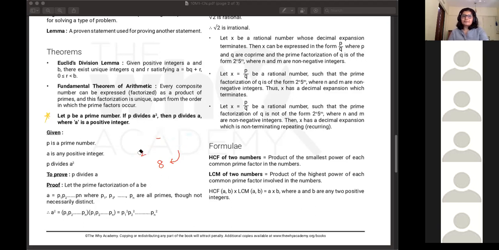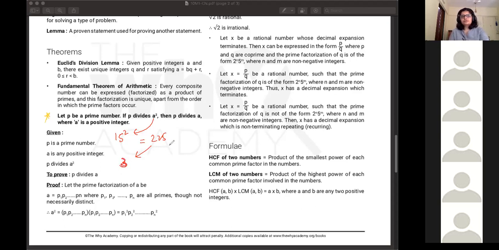I'll take another example. Let's say you have the number 15 squared. This is your a square. Okay, 225 is 15 squared. So one of the prime factors of 225 is 3.